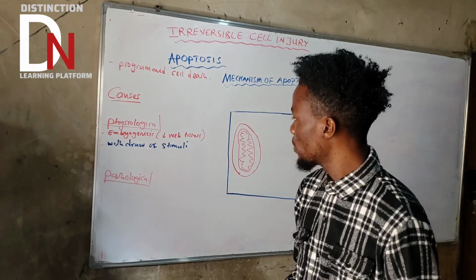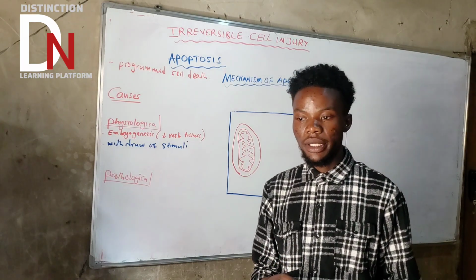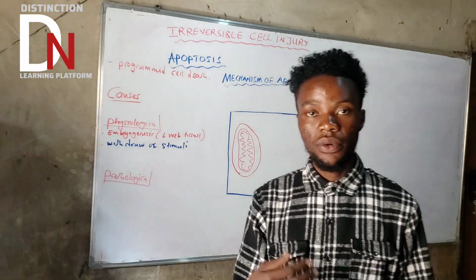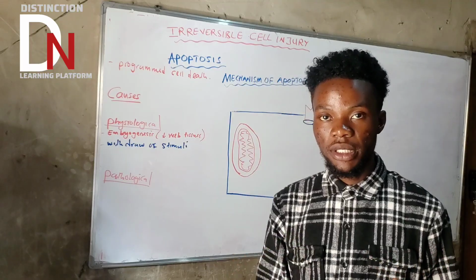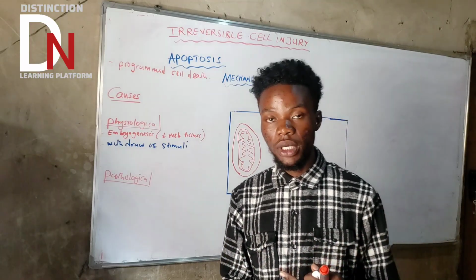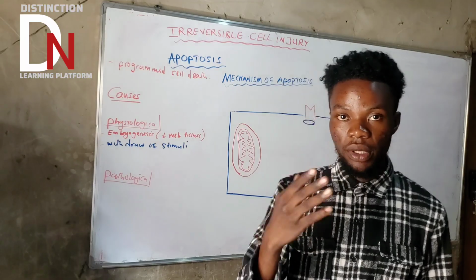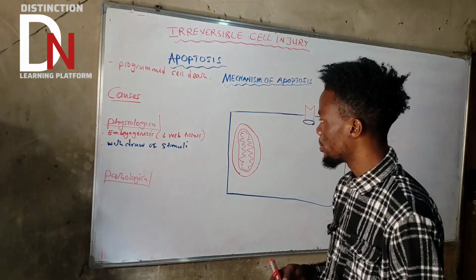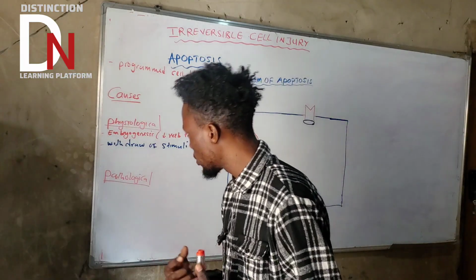Apart from the withdrawal of the stimulus under that condition, at the end of the acute or chronic inflammatory response, all the white blood cells that were activated are going to die by apoptosis as well. So that is also the withdrawal of the stimuli. Two good examples. What else apart from that?